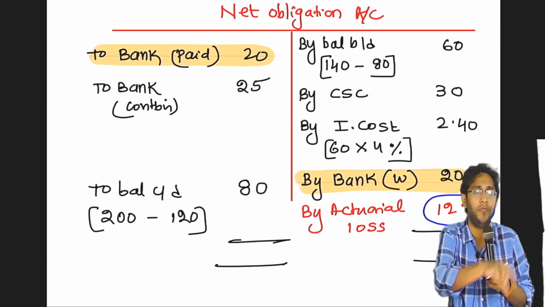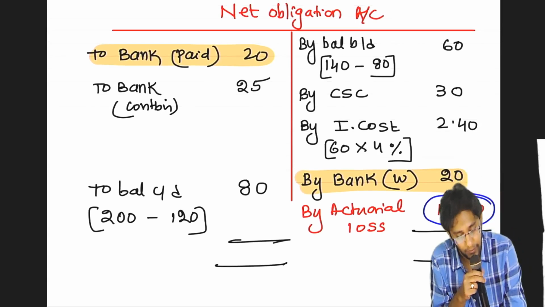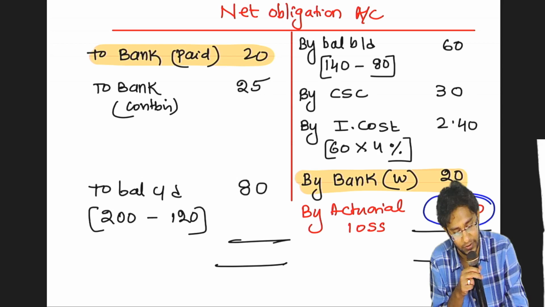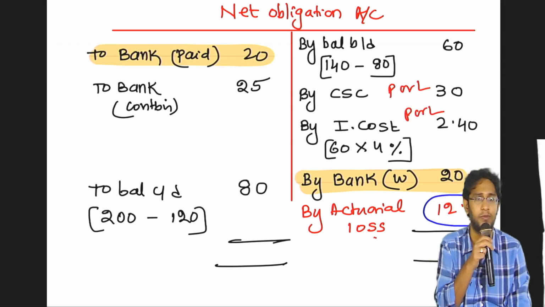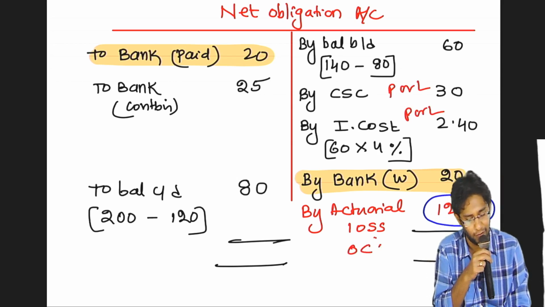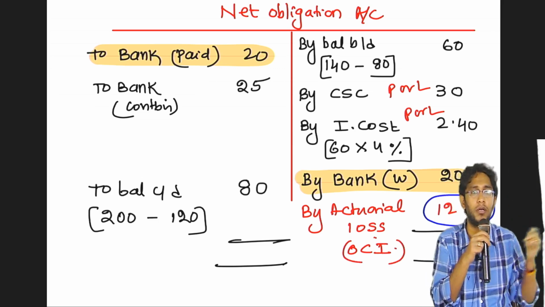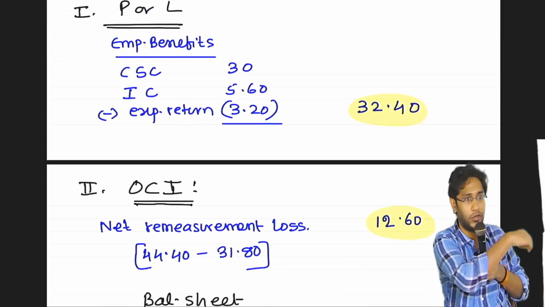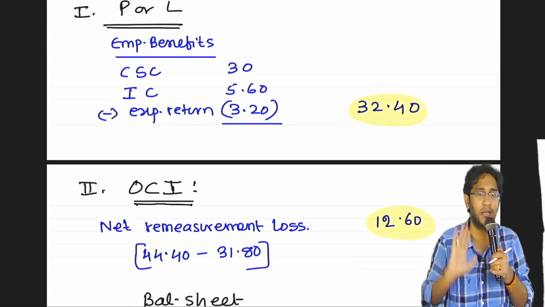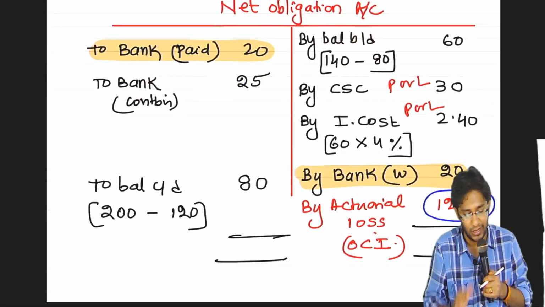Now, if you prepare the account, the advantage is that they ask you to extract, no? Very easy for you to bring the number. This is a PRL item. Actuarial loss depends: sometimes PRL, sometimes, if nothing is given, follow it as 30, 2.4, 12.6. Your answer here: 1 for 32.4, 12.6. Direct extract, one single account. Next, balance sheet extract. Directly closing balance.